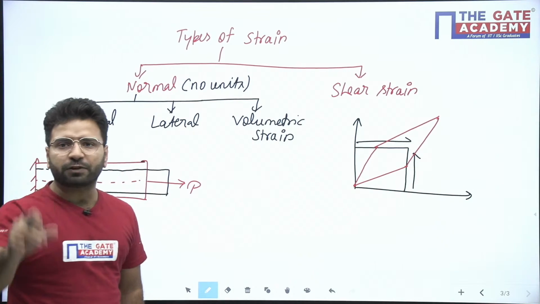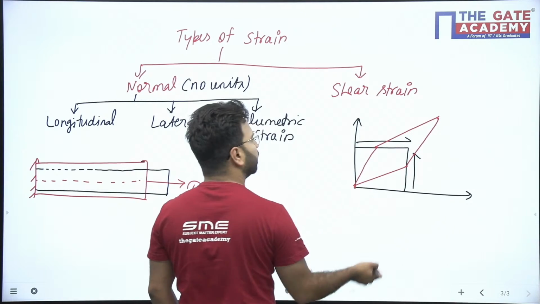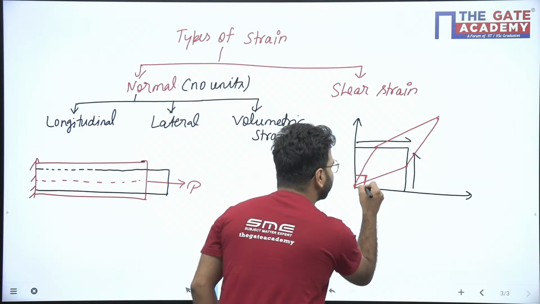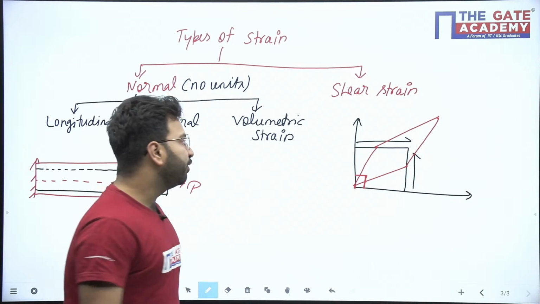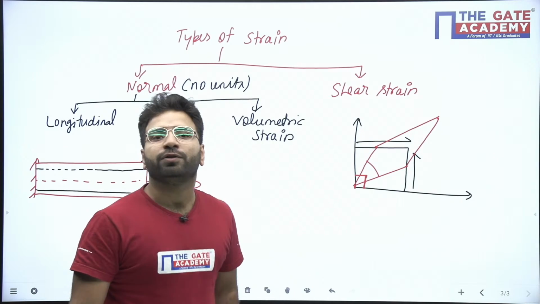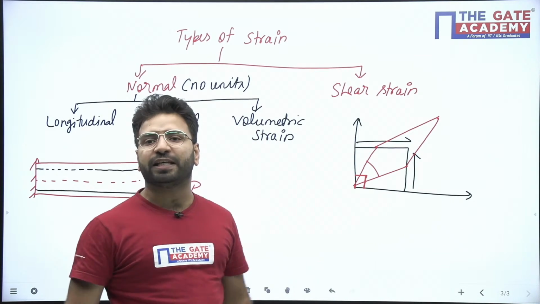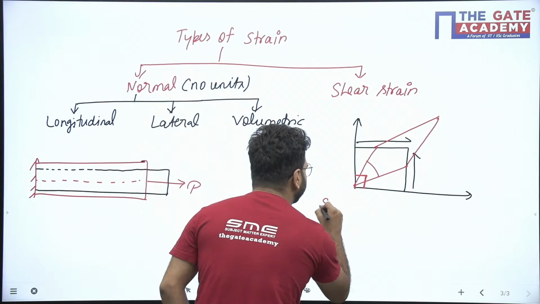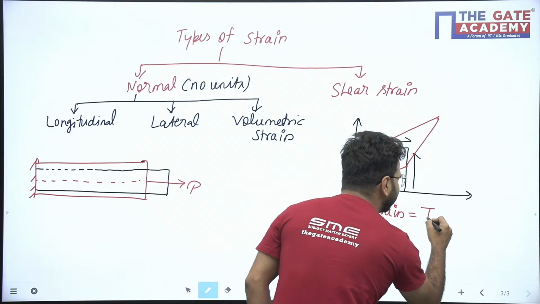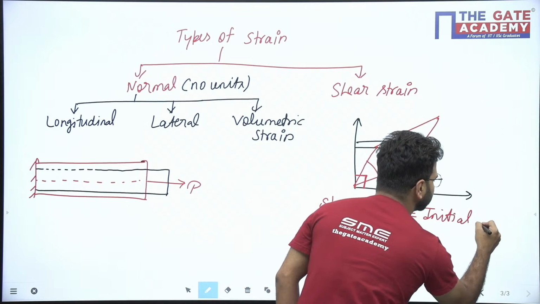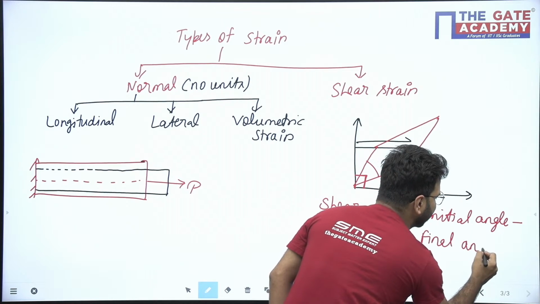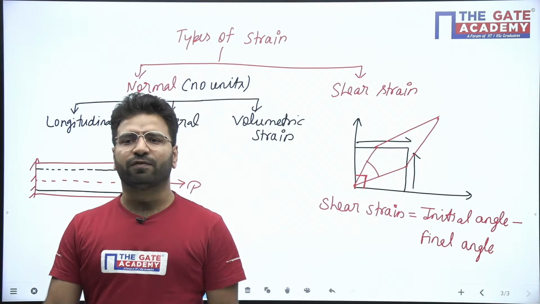Now you can notice one thing. Previously, before the force was applied, the angle between the block faces was 90 degrees. Now the angle is this. Yes or no? So now what is shear strain? Shear strain is defined as the initial angle minus the final angle. This is the definition of shear strain.